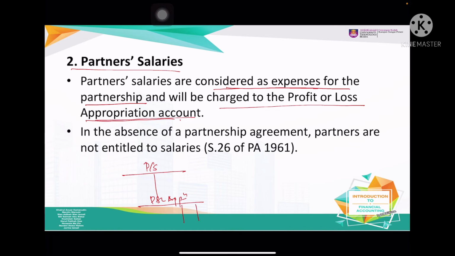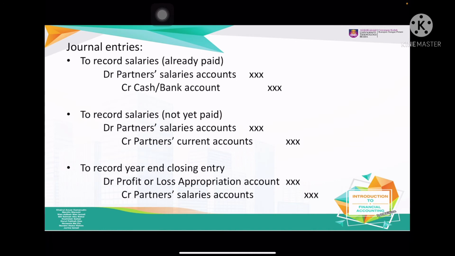In the absence of partnership agreement, partners are not entitled. So if you want the salaries to be given to the partner, you should state it in your agreement. Otherwise, you are not entitled. Alright, journal entries, just like normal. Debit partner salaries account and credit bank account.